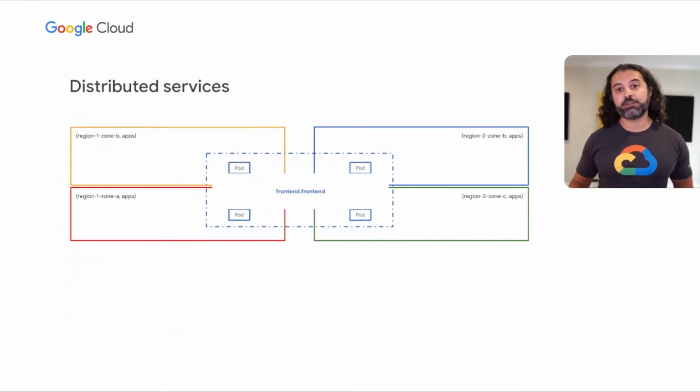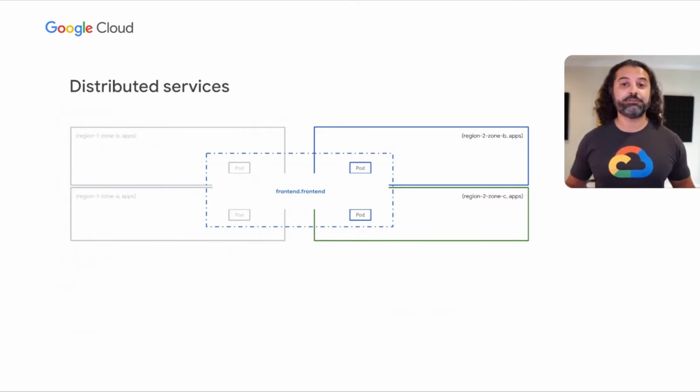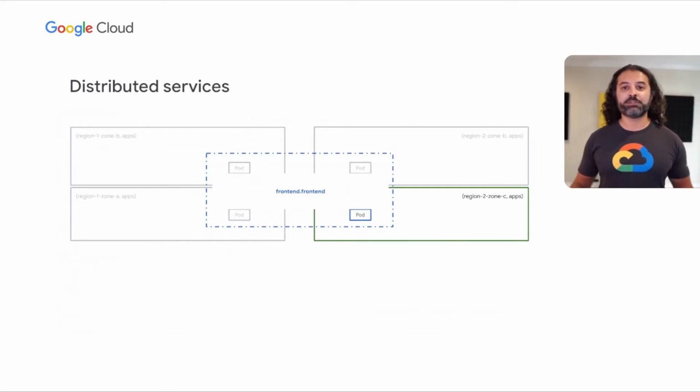So you can see that not only do I have cluster resiliency, I have zonal redundancy and regional redundancy. And what that means is if my cluster goes down, I still haven't lost my service. I have 3 other clusters that can serve traffic for that service. I can lose an entire region and I have not lost that service. I can lose multiple clusters in multiple regions. As long as that last cluster has enough capacity to serve traffic for that particular service, I'm good to go. So you can already see the effects of scalability and resiliency when you run distributed services.